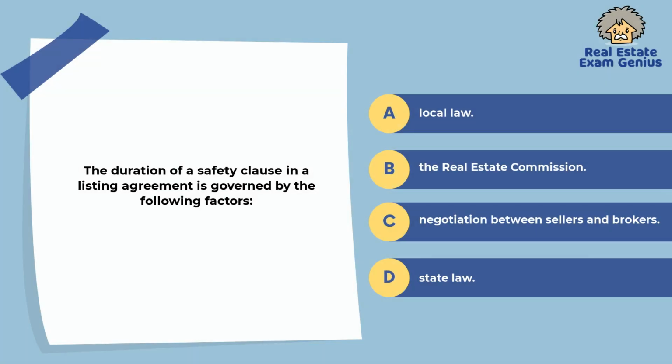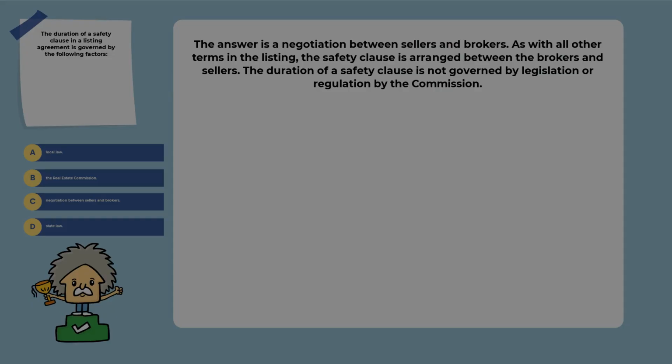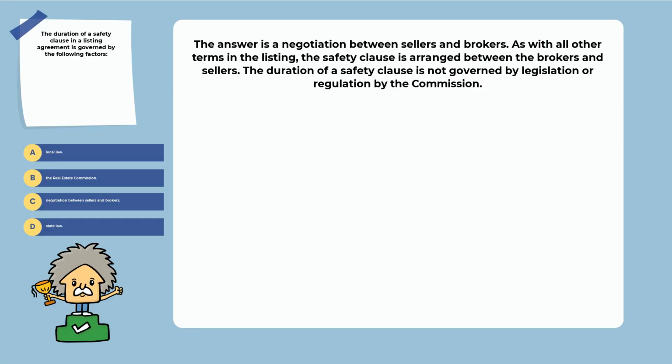97. The duration of a safety clause in a listing agreement is governed by the following factors: local law, the Real Estate Commission, negotiation between sellers and brokers, state law. Explanation. The answer is negotiation between sellers and brokers. As with all other terms in the listing, the safety clause is arranged between the brokers and sellers. The duration of a safety clause is not governed by legislation or regulation by the Commission.